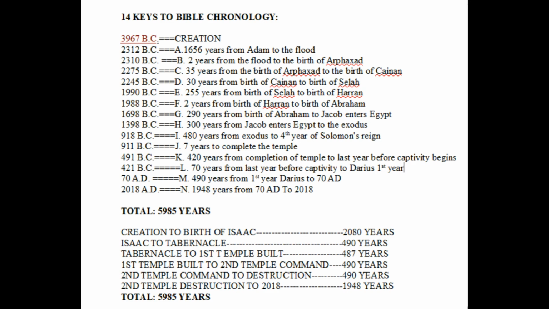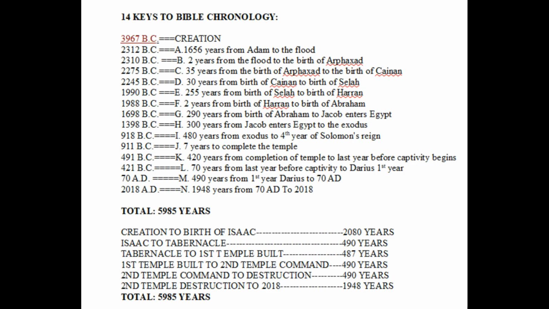So for Bible chronology, I have the year of creation as 3,967 BC. From that point on, it's 1,656 years from creation to the flood, which brings us to the year 2312 BC. And then 2 years after that, we have the birth of Arphaxad, which brings us to 2310 BC. Then 35 years after the birth of Arphaxad, we have the birth of Canaan. This is the Canaan that's listed in the New Testament, in the genealogy of Jesus. And that brings us to the year 2275 BC. And for an explanation of how I arrived at that, again, you can check out my other video.